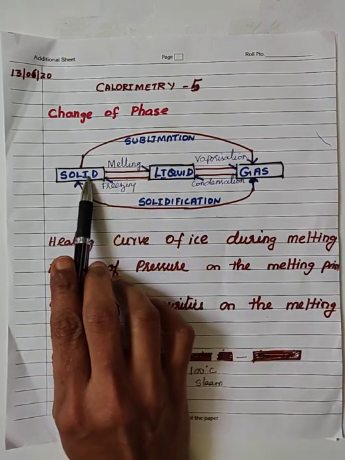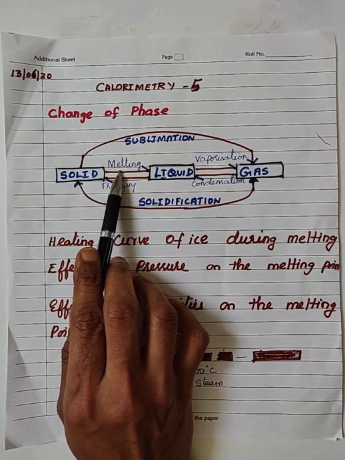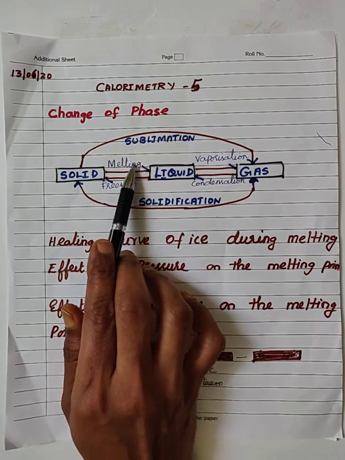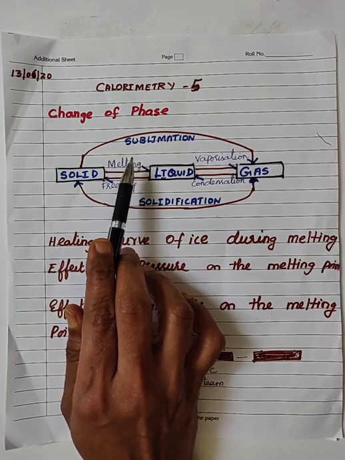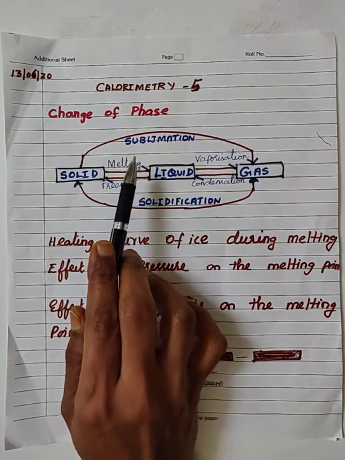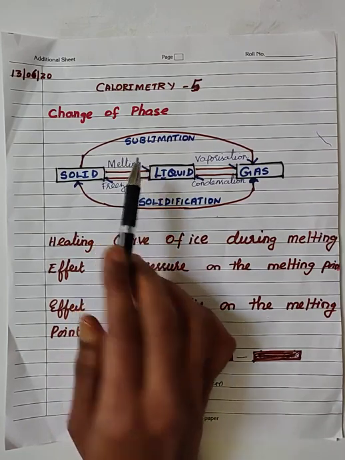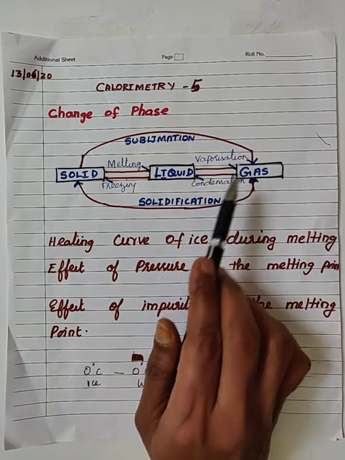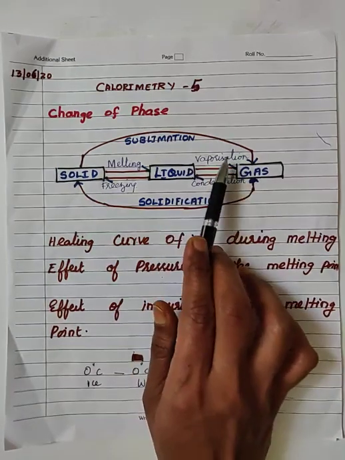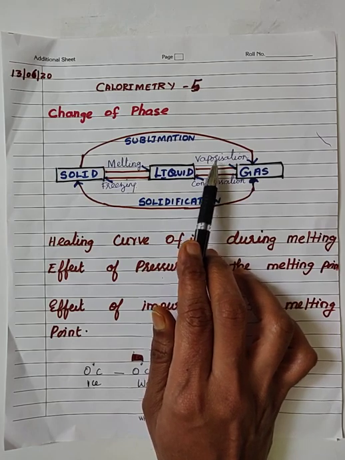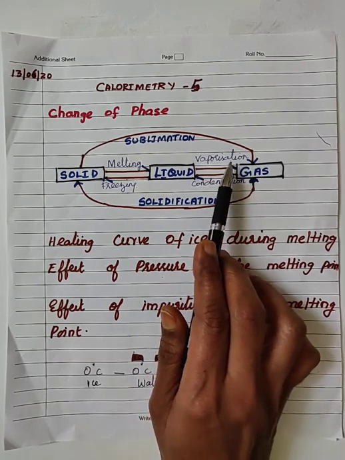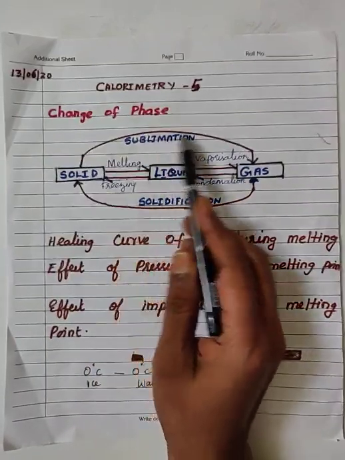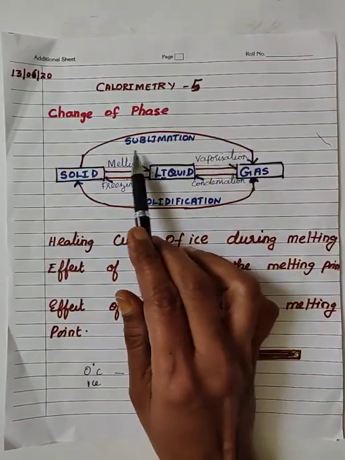And when the solid, on absorption of heat energy, changes into liquid at constant temperature, the process we call melting, and the constant temperature we call the melting point of the substance. On further heating, the liquid changes into gaseous state at constant temperature. The process we call vaporization, and the constant temperature we call the boiling point of the substance. If the substance directly changes from the solid state to the gaseous state, then the process is called sublimation.